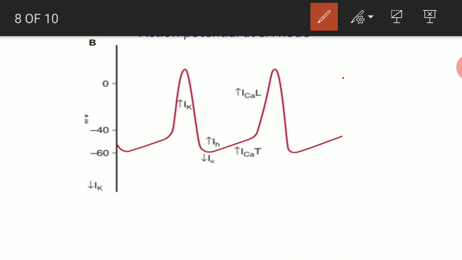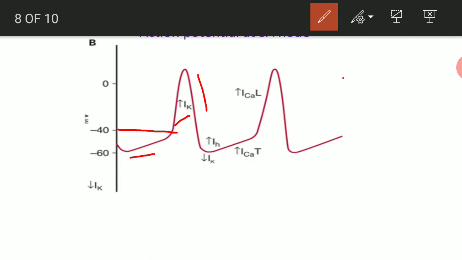Repolarization is by opening of potassium channels, just as in ventricular muscle. Here also IK means potassium current. So potassium channels are opening, and because of that it is coming back to normal. The resting membrane potential in ventricular muscle was minus 90, but here you are seeing minus 40 and also minus 60, meaning it is fluctuating between minus 40 and minus 60.